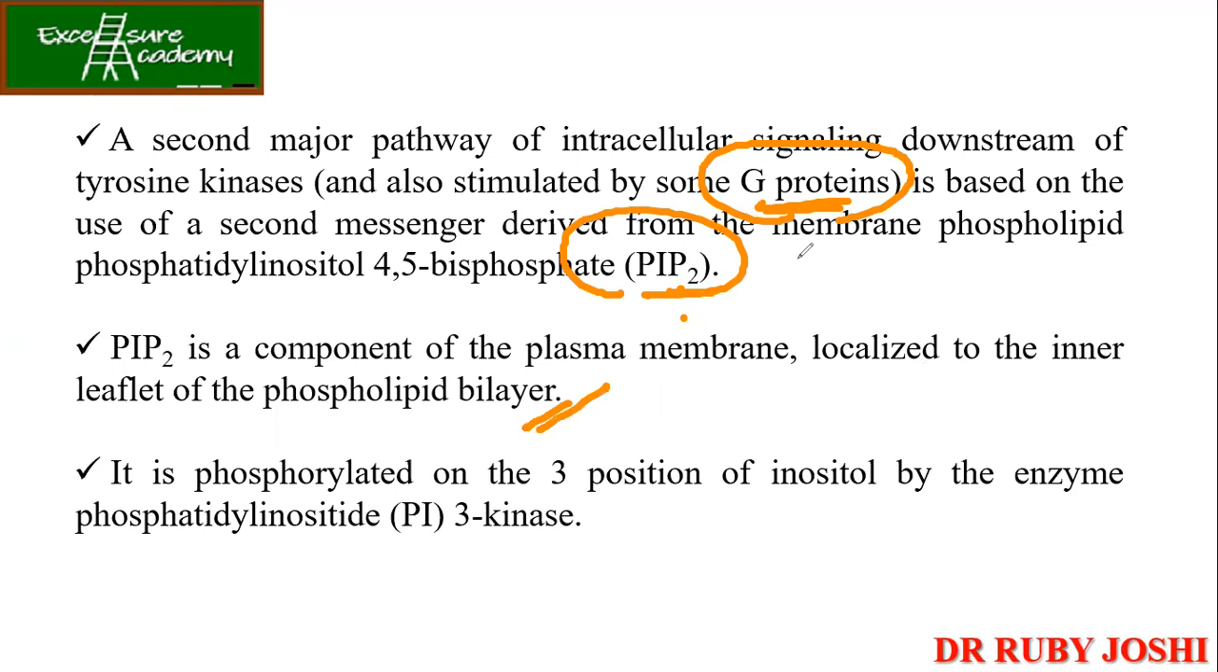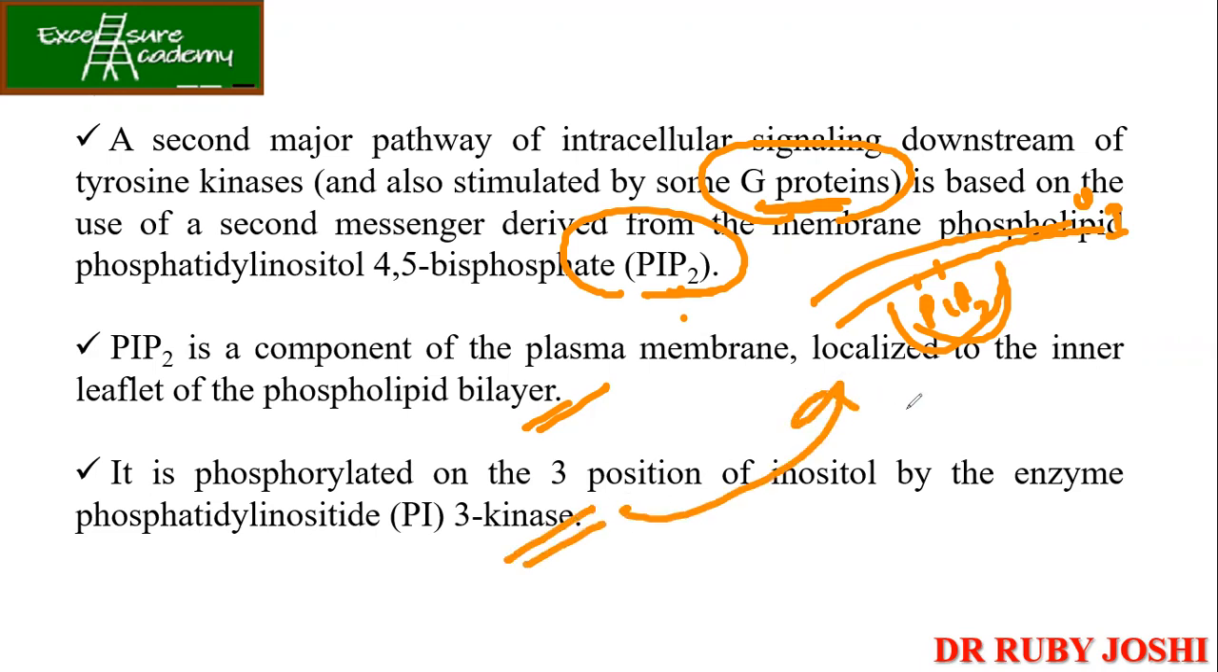So guys, if possible, try to understand what is happening. If suppose this is your plasma membrane, outer and inner, to this inner leaflet, this PIP2 is actually attached. Okay. Now then it is phosphorylated on the third position of the inositol by the enzyme phosphatidyl inositol PI3 kinase. इसका मतलब क्या हुआ? So this kinase has added an additional phosphate group to this PIP2, which is making them into PIP3. Okay. Now this is ready for the binding.